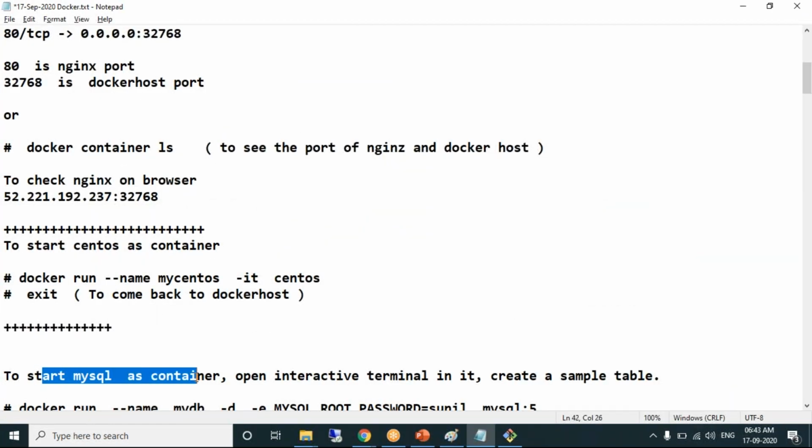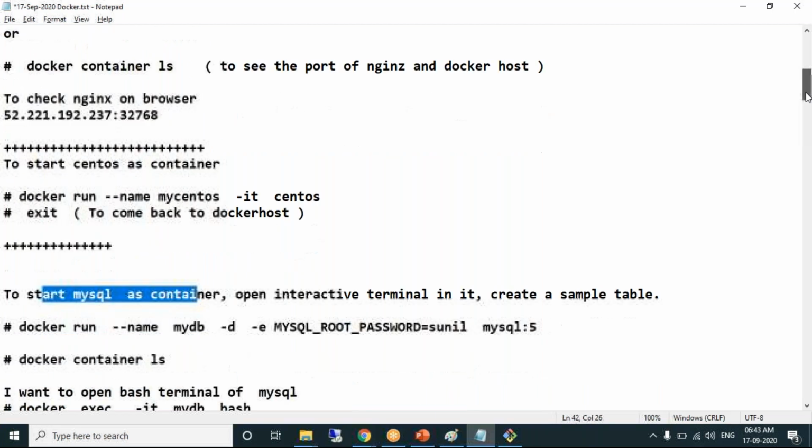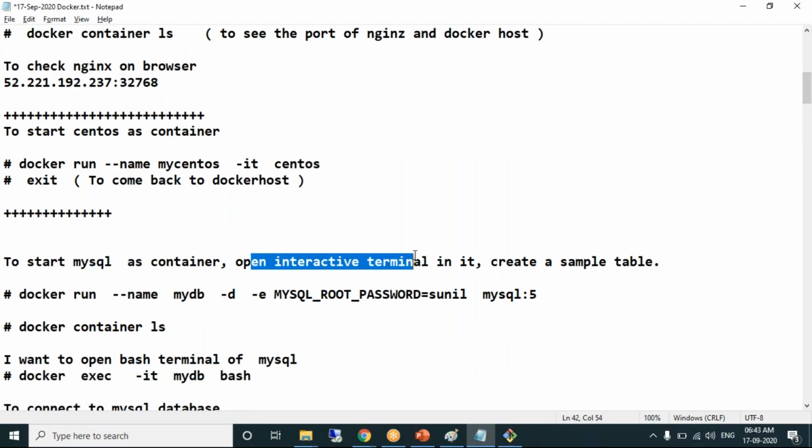Start MySQL as a container. What is MySQL? MySQL is a database. Open an interactive terminal and create a simple table. Not only just creating a database, I want to check whether the database is really working or not. How can you check it? Only when you're creating a table, isn't it? Sorry, the MySQL database is a container we are creating. Okay, try to understand how to do it.